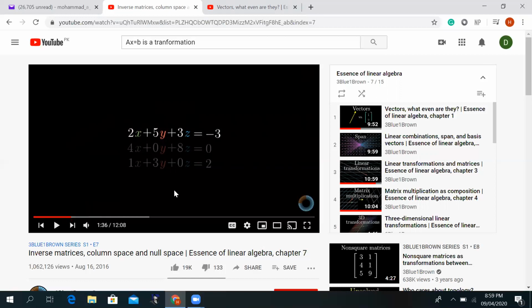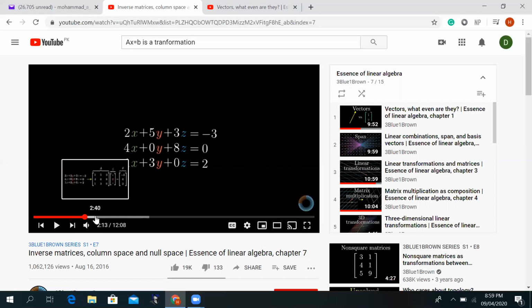Okay, so here it is. You have a system of linear equations, and these are three linear equations. Keep in mind these are linear equations because the exponent of x is 1, the exponent of y is 1, and the exponent of z is 1. So these are three linear equations in three unknowns, and x, y, and z are unknown.